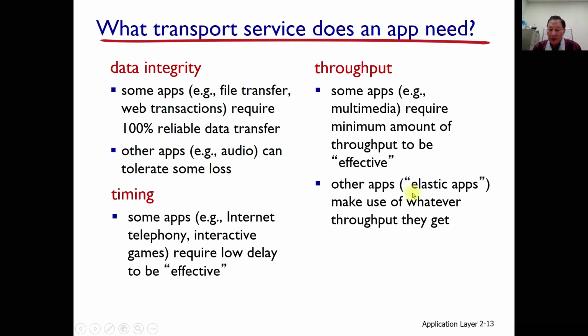Other applications make use of whatever throughput they get. That is called elastic. It doesn't matter. It is not strict about that requirement.